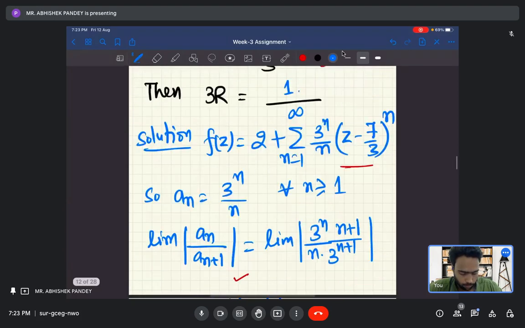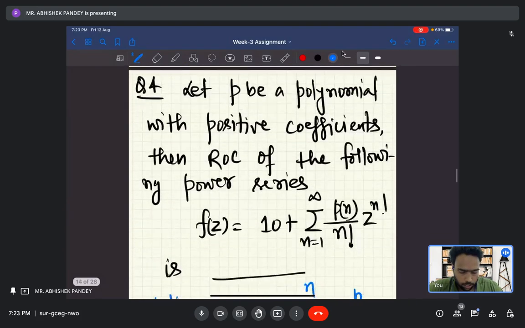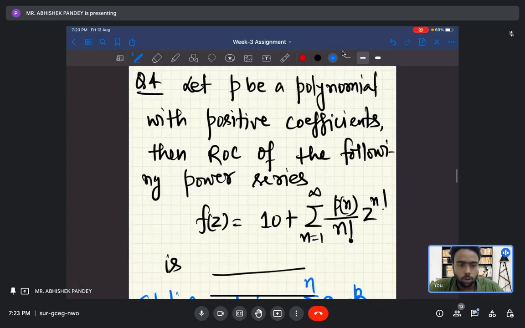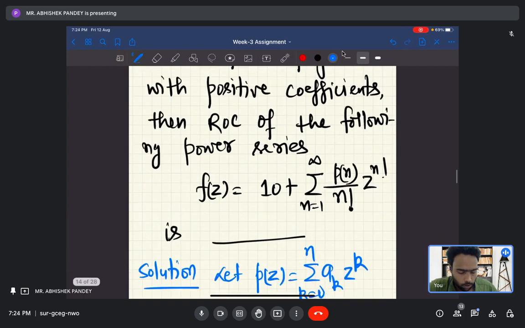Fine. Now let us look at the fourth question. This fourth question is a little bit tricky, but I will try to make it as simple as possible. So let P be a polynomial with positive coefficients. Then we have to find the ROC, the radius of convergence, of the following power series.